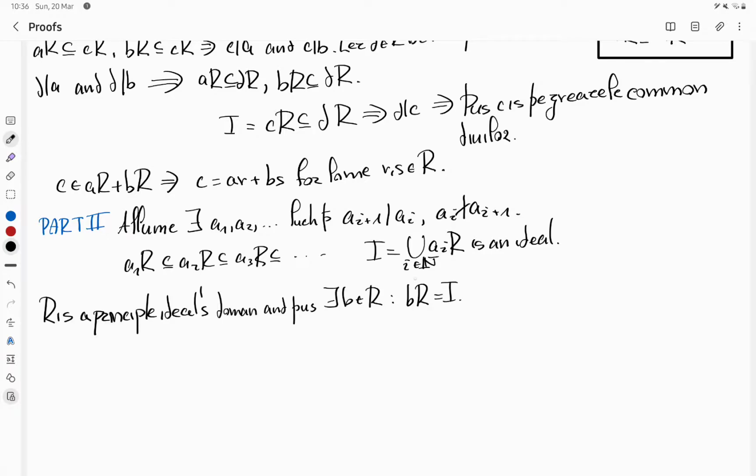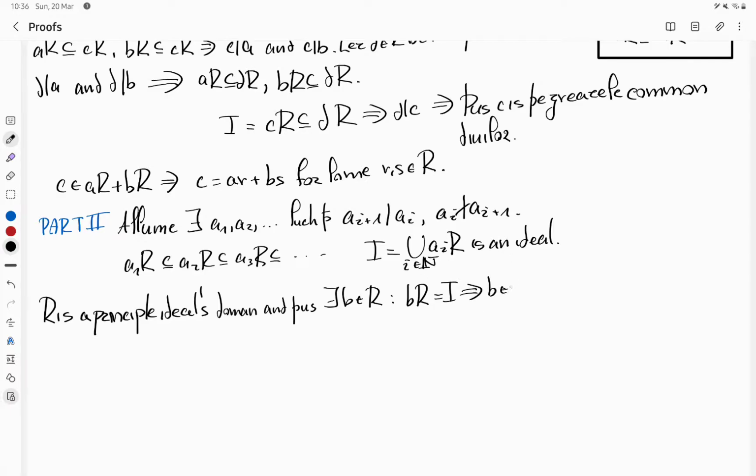We now observe, however, that B actually is from a smaller set than the commutative ring itself. It must be a member of I, because the union of these ideals does not contain any element from outside of all of these ideals, and as such, the generating element must be contained in their union.